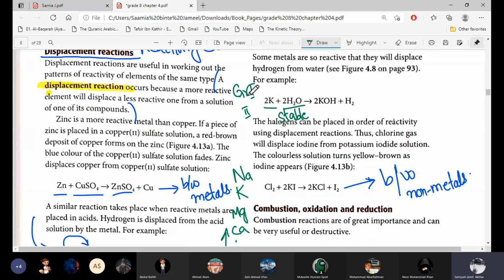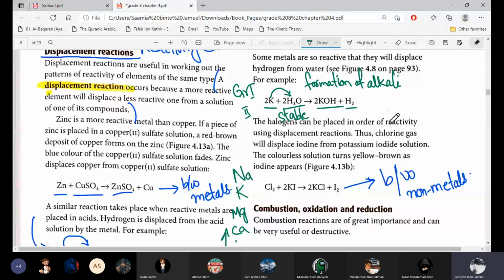But some metals are so reactive that they can even displace hydrogen from water, and they will form KOH plus hydrogen, potassium hydroxide. So this is the reaction for the formation of alkali. Alkali is formed when the metal displaces hydrogen from water. So this is displacement.